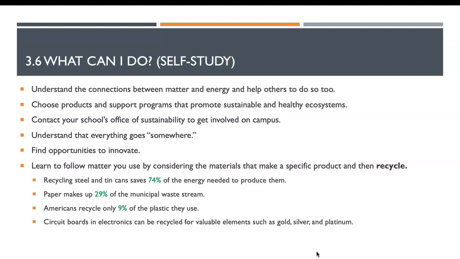If everybody can do that every day, we save a lot of energy and resources. That's very healthy for our environment. And you can do a bunch of other things, right, involving the sustainability program of the campus. Understand everything goes somewhere. So when you use those plastics, you know they are not going to disappear, right? They are going to linger on the earth for a long, long time. And the third one is reduce, reuse, and recycle. That saves a lot of energy. So this concludes the second part of my